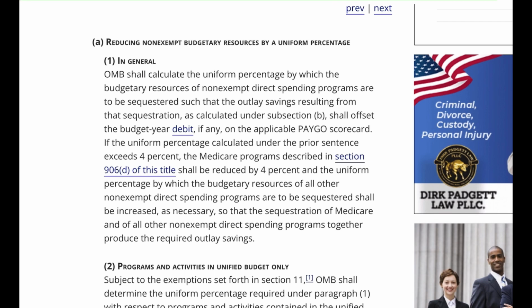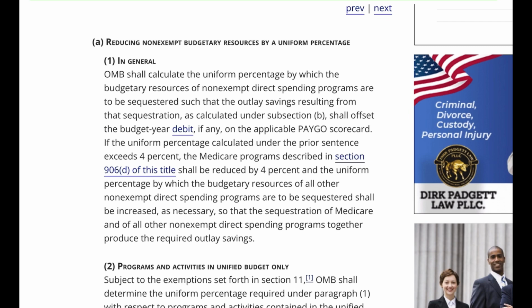1. In general, OMB shall calculate the uniform percentage by which the budgetary resources of non-exempt direct spending programs are to be sequestered such that the outlay savings resulting from that sequestration, as calculated under subsection B, shall offset the budget year debit, if any, on the applicable PAYGO scorecard. If the uniform percentage calculated under the prior sentence exceeds 4%, the Medicare programs described in Section 906D of this title shall be reduced by 4%, and the uniform percentage by which the budgetary resources of all other non-exempt direct spending programs are to be sequestered shall be increased, as necessary, so that the sequestration of Medicare and of all other non-exempt direct spending programs together produce the required outlay savings.